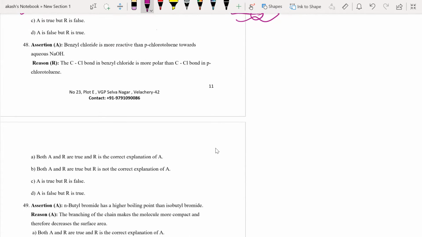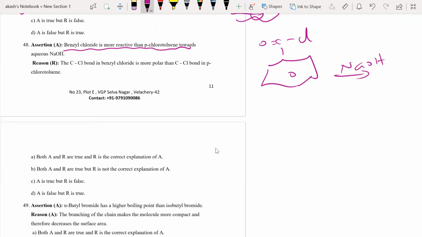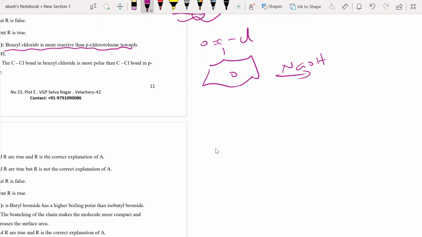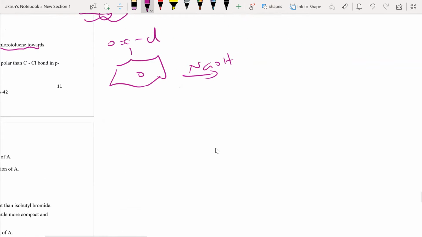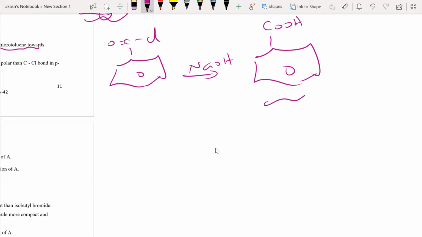Right. Moving on, benzoyl chloride is more reactive than para-chlorotoluene towards aqueous NaOH. Why? What they're asking is, I have benzoyl chloride, C double bond O Cl, right? Now if I make it react with NaOH, what will happen? Basically, hydrolysis will happen. You have not studied these reactions. I don't know why they're asking you, but that's still right.